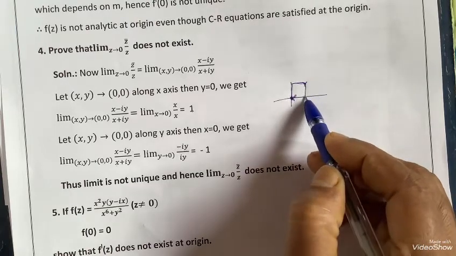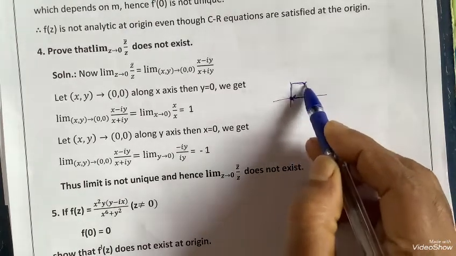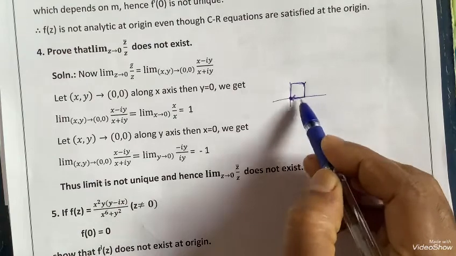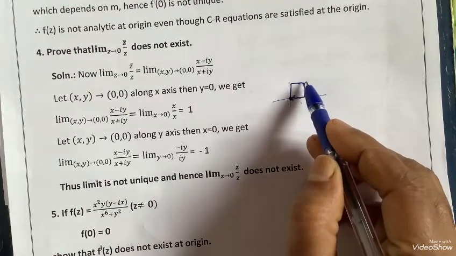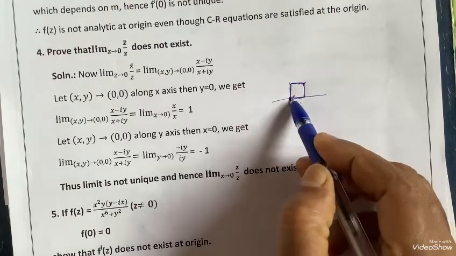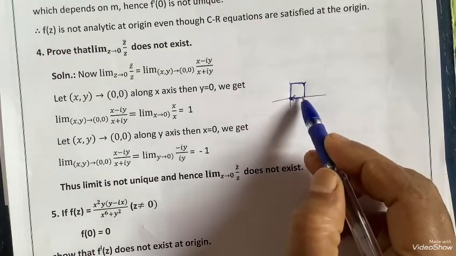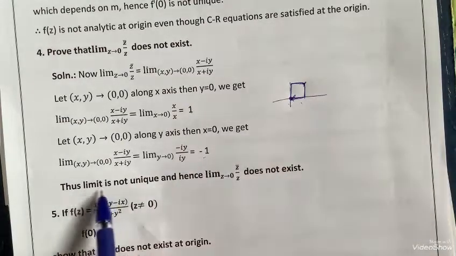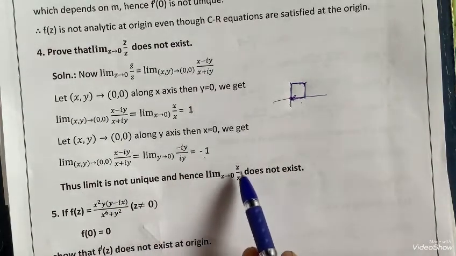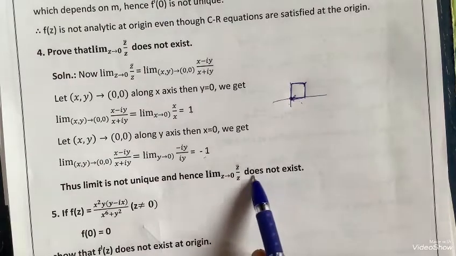Along this the limit is minus 1, and from here to here the limit is plus 1. Anyhow the point goes to the origin. So along these two paths the limit is different, so you can say the limit doesn't exist. Thus the limit is not unique, and hence the limit of z bar divided by z as z tends to 0 doesn't exist.